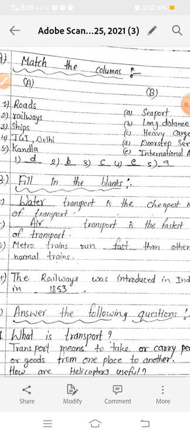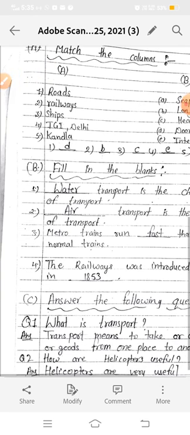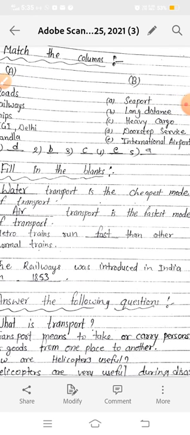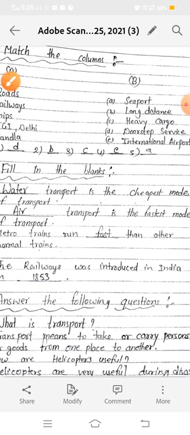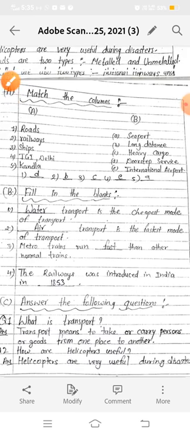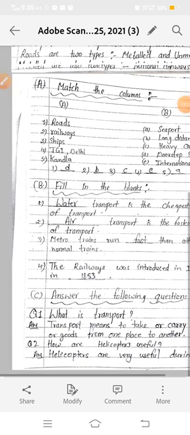Okay, now the next is the railways were introduced in India in 1853. Okay, the first train in India ran between Mumbai and Thane in 1853. Okay, now next is answer the following questions. We have two questions in this chapter in the revision sheet. First is what is transport?